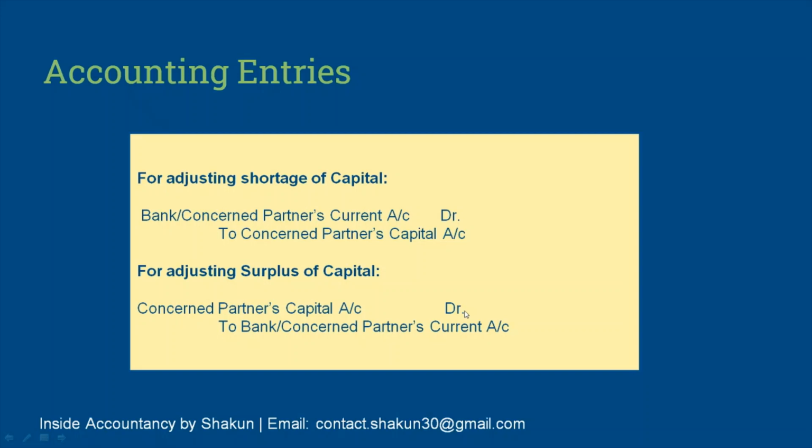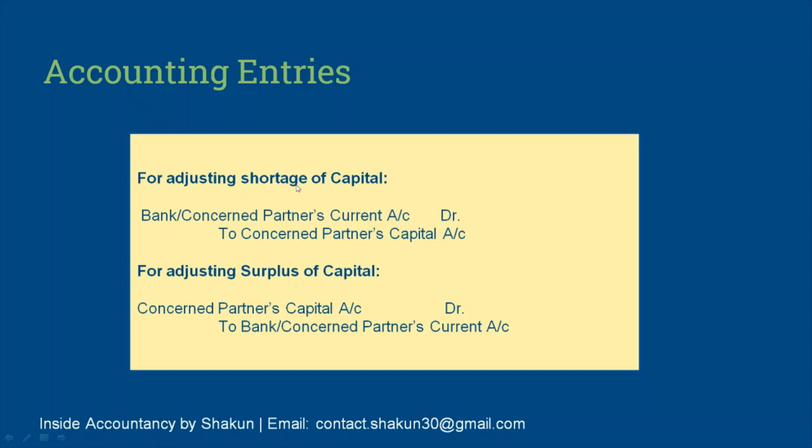Now, if he withdraws the capital, that can be done either by actually withdrawing it through the bank or by withdrawing it at a later date, therefore transferring it to the current account. So these are the two entries which have to be passed in case of adjustment of capital.